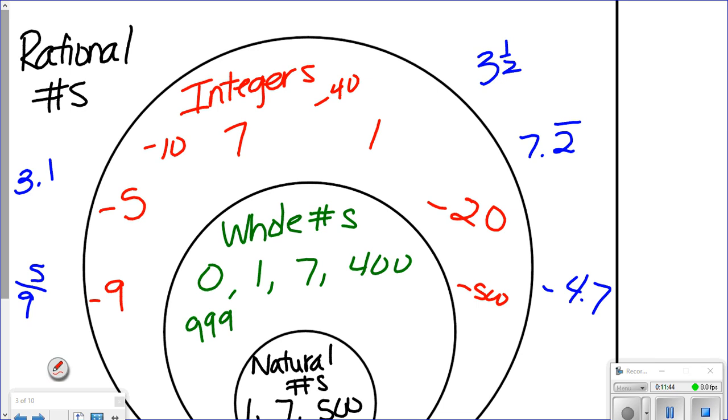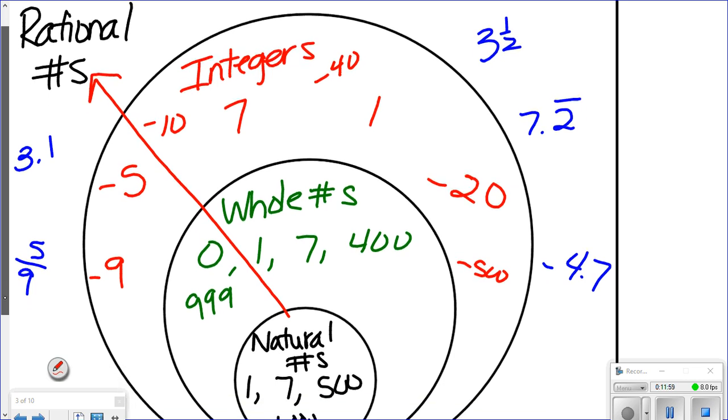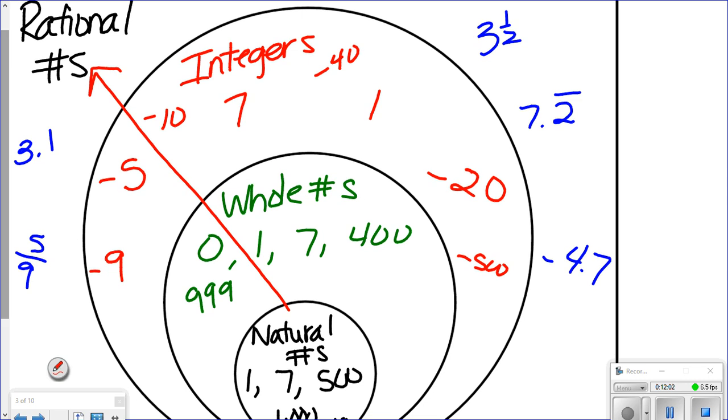Last thing I want you to do on this side is I want you to start here, and I want you to make an arrow out. And you might be like, why am I doing that? But it's helpful. Because what's going to happen is they're going to say, what kind of number is 3? What set in this picture does 3 belong to? We'll start small. What's the first set 3 belongs to? Natural. Okay? Then, if 3 is a natural number, guess what else it is?